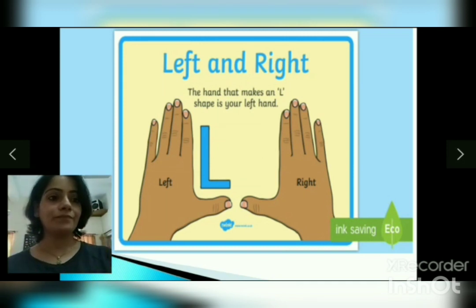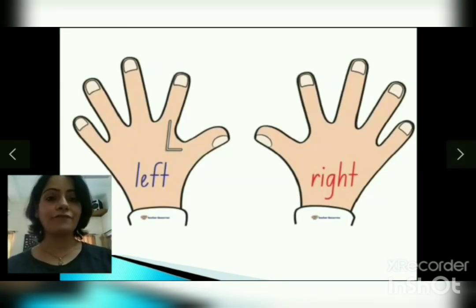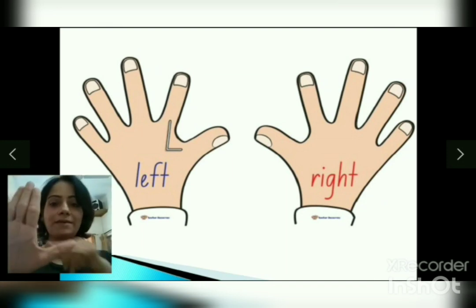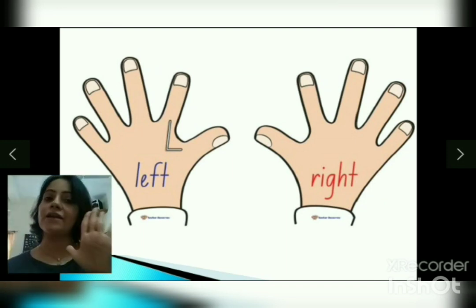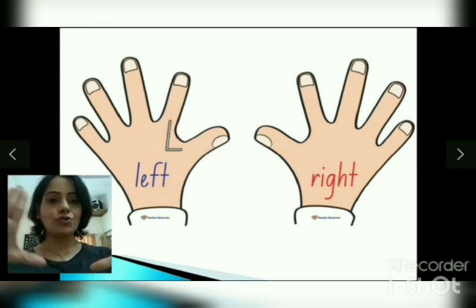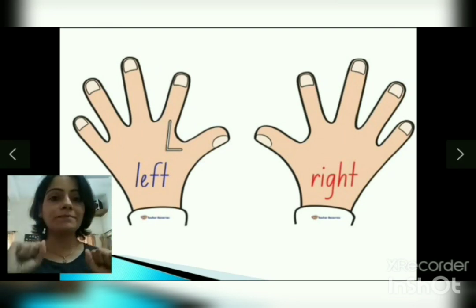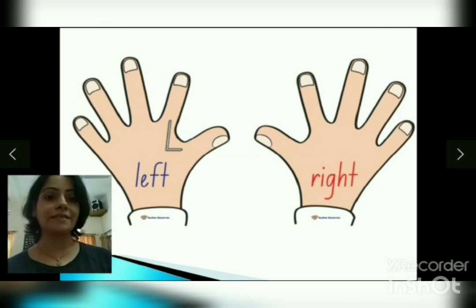So today you have to go to your mama, papa or elders in the house and you can tell them right, left on my left hand and right on my right hand. So anytime you pick up something, you say I'm picking it up with my left hand or I'm picking it up with my right hand. That should make it very, very clear. So that's about it.